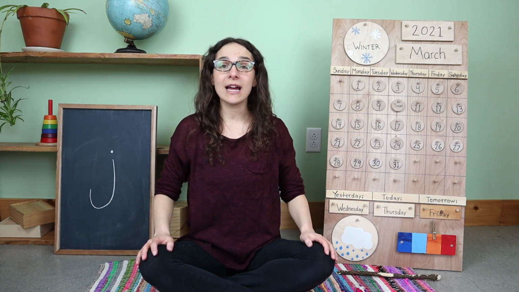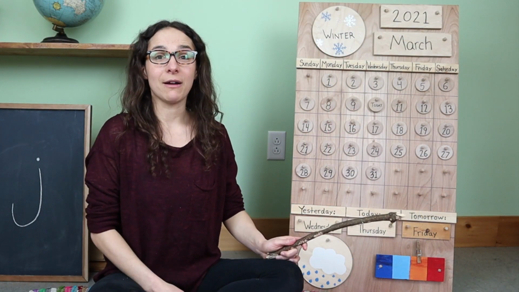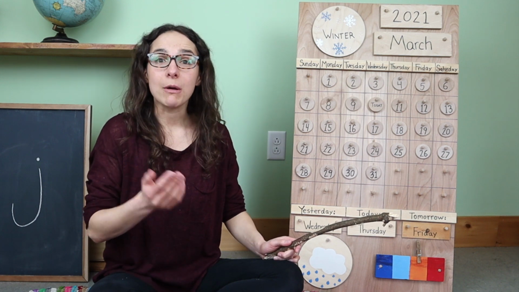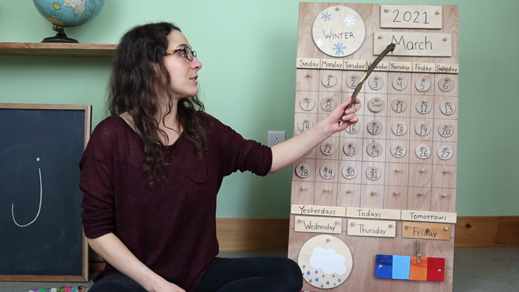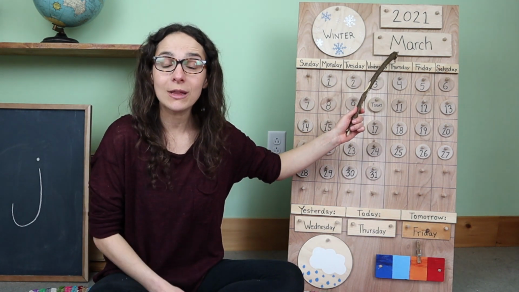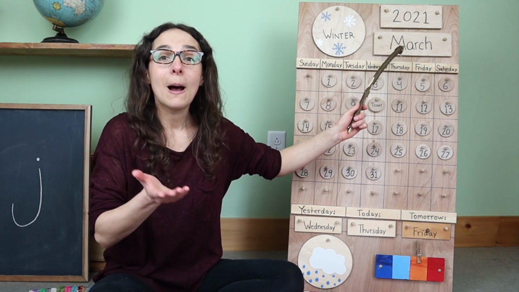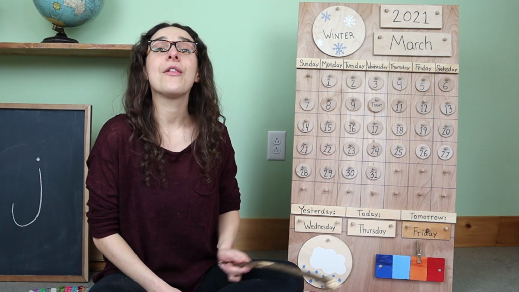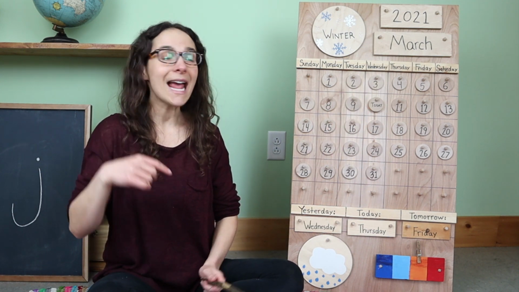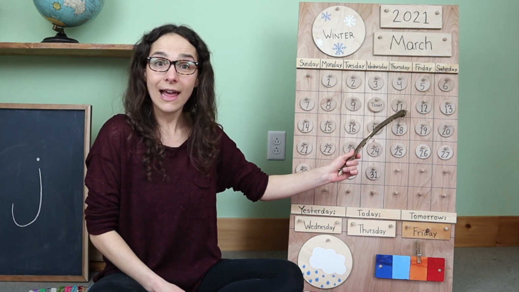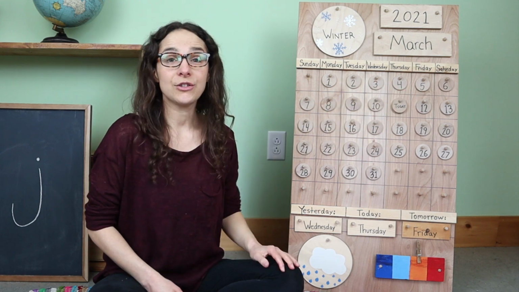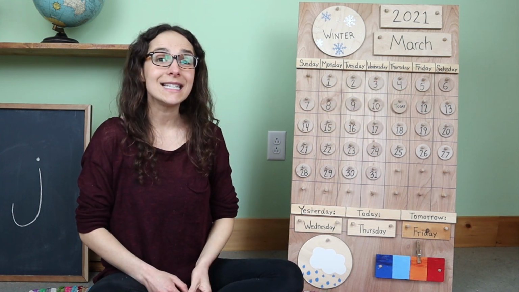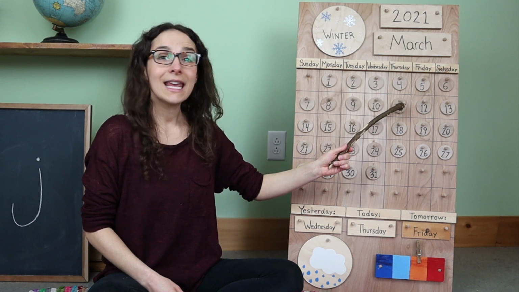Let's jump right into circle time with the calendar and weather chart behind me. Now the first thing that we do is begin with the date. And when we say the date, first we start off with the month. The month is right up here. Do you know what the month is? March! That's right, friends. The month is March. And today is March 11th. So let's move the chip over from yesterday. Yesterday was March 10th, and today is March 11th.